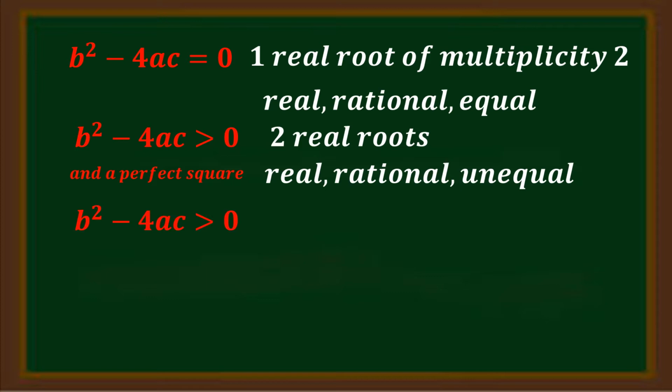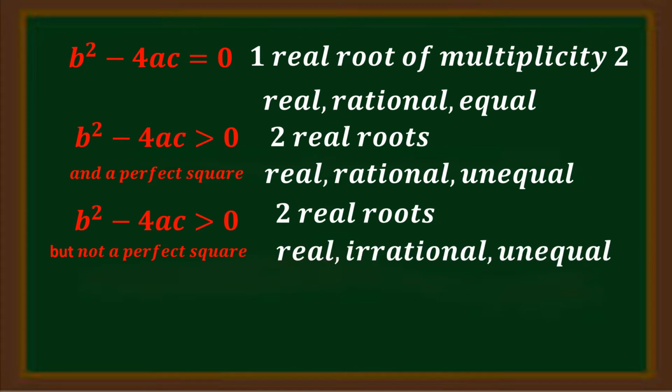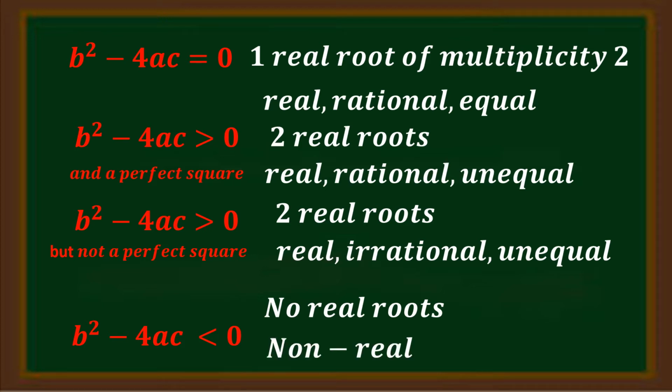If the discriminant is still greater than 0 but not a perfect square, the equation has two real roots, both are real, irrational, and unequal. Lastly, if the discriminant is less than 0, the quadratic equation has no real roots.